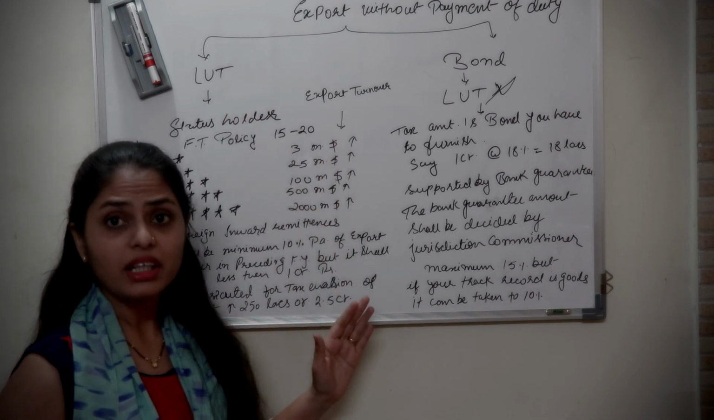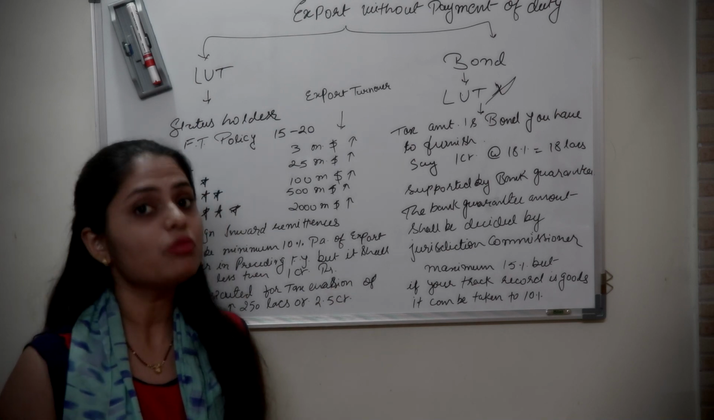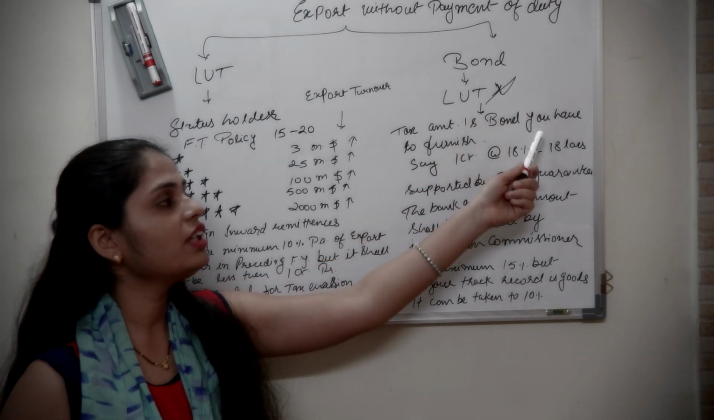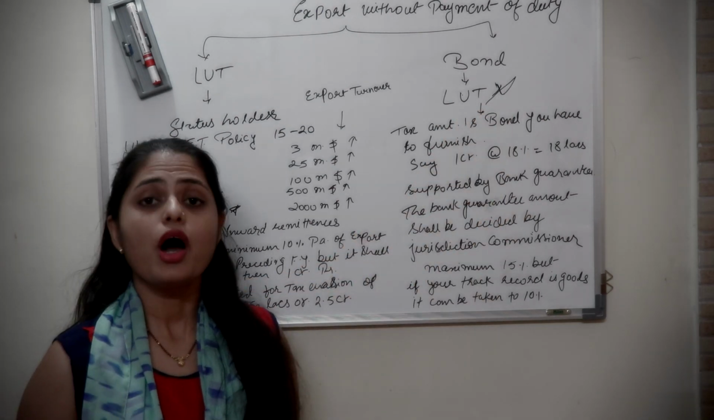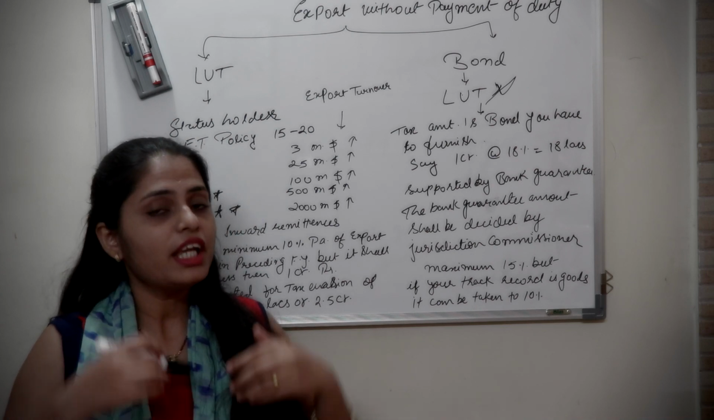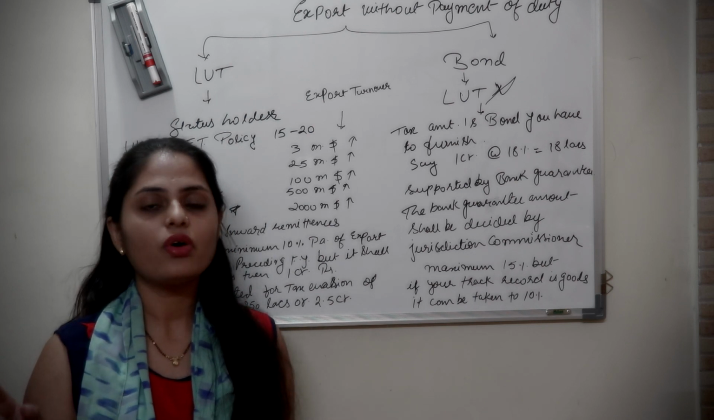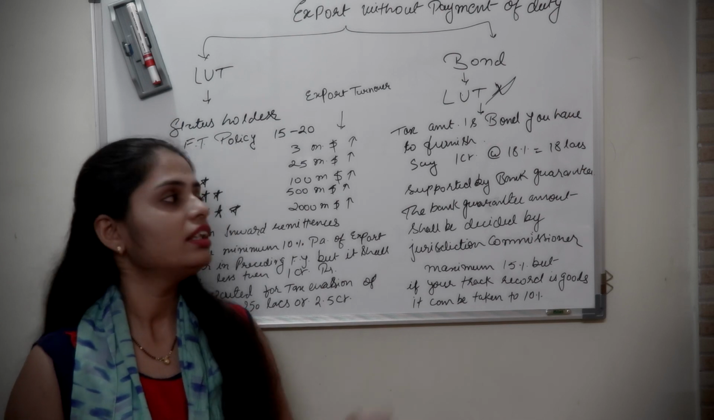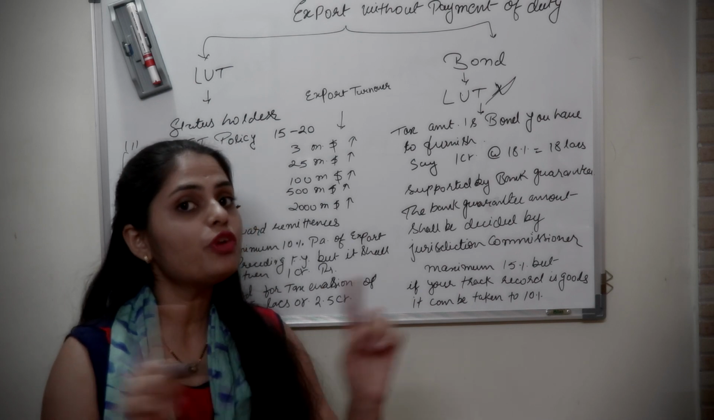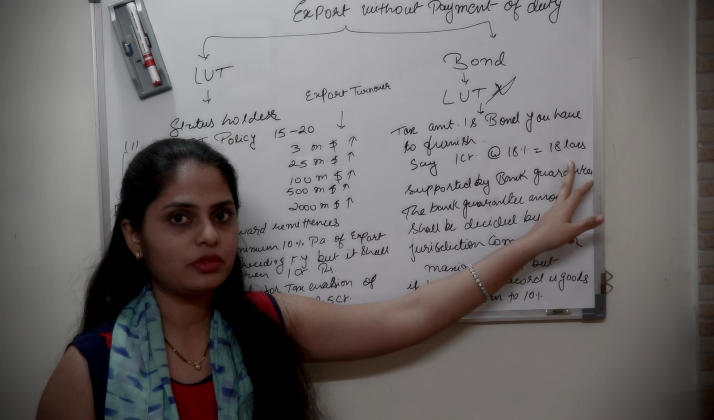Now, if these LUT conditions are not satisfied and you have to export the goods or remove the goods without payment of duty, then you have to sign a bond or give a bank guarantee. Now, how much amount of bond do you have to sign? For the bond amount, say you are exporting goods of amount 1 crore rupees and the GST rate on such goods is 18%, then the GST amount will be 18 lakh. So you have to sign a bond of the full amount of GST. That means you have to sign a bond of 18 lakh.